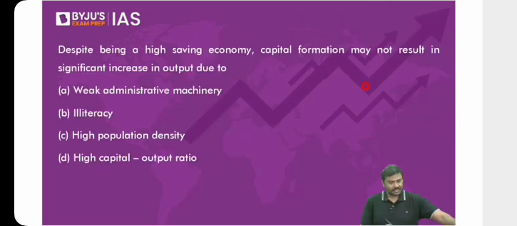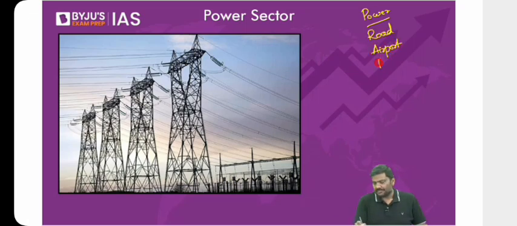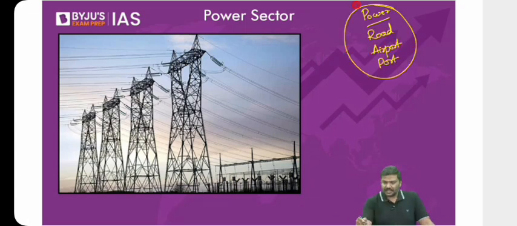Now, what are the types of infrastructure we'll be discussing today? We'll have a discussion on power infrastructure. We'll also have a discussion on, let's say, the road infrastructure, airport infrastructure, etc. And also port infrastructure. Now, let me start the discussion with the first one, that is power infrastructure.